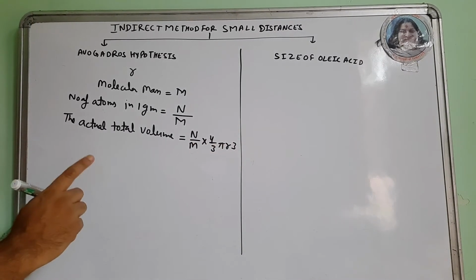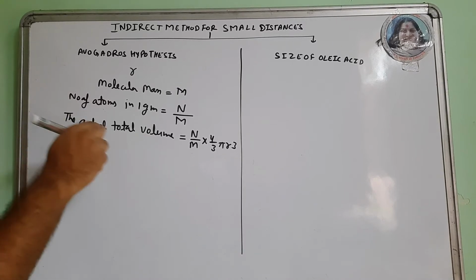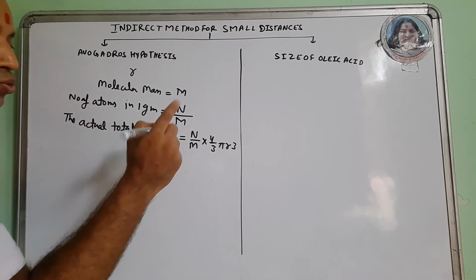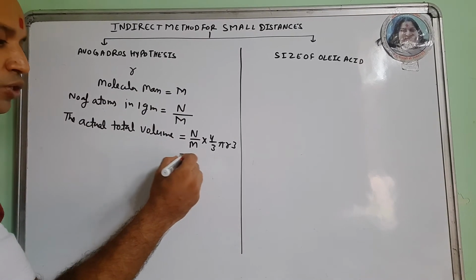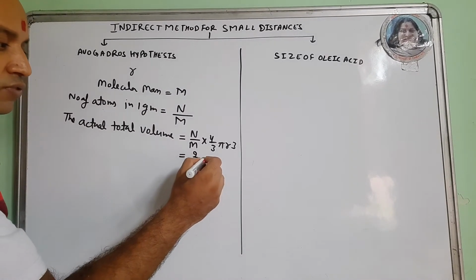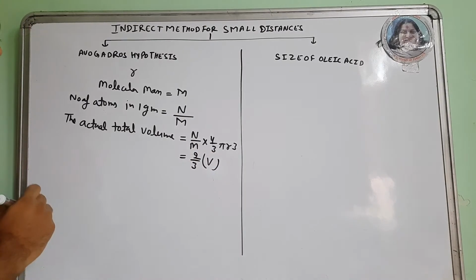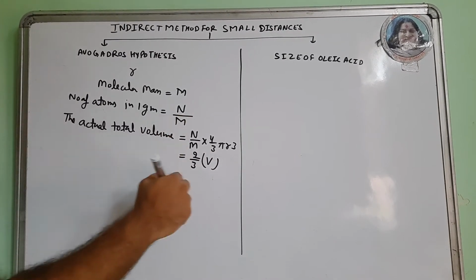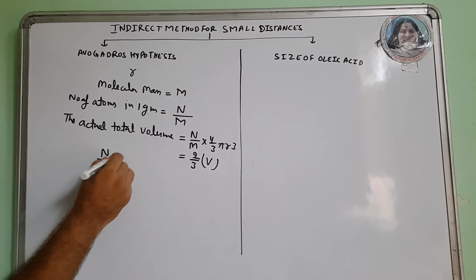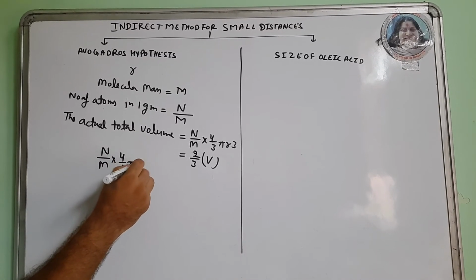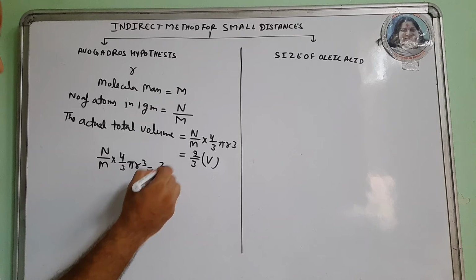So what is the Avogadro hypothesis? The total actual volume is 2/3 of the volume occupied by the gas. So equating these two terms, N by M into 4 by 3 pi r cube is 2/3 of the volume.